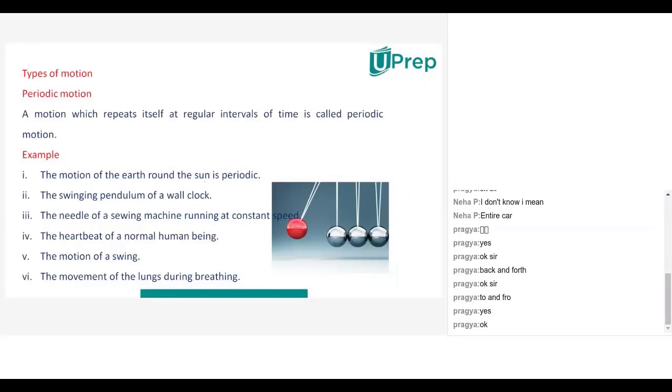Okay. Right. Is the motion around the sun periodic or not? The motion of the earth around the sun is periodic. Why? Because it takes exactly 365 days and 6 hours to complete the entire motion every year. Right, very good. This is the sun and this is the earth. Generally, the earth will move around the sun completely as one circle in how many days? 365 and a quarter days. You already learnt it, isn't it?